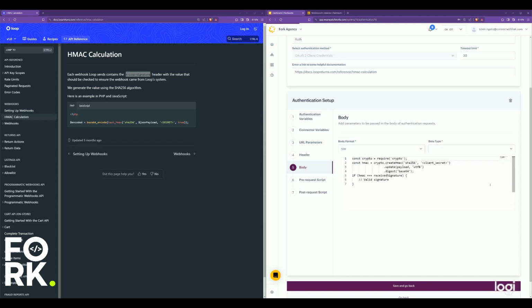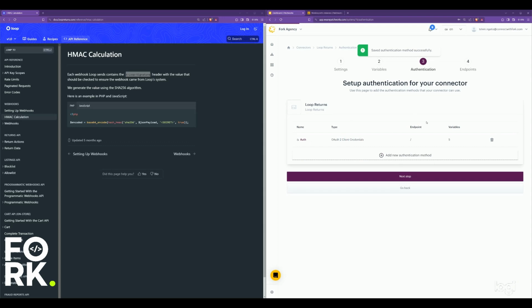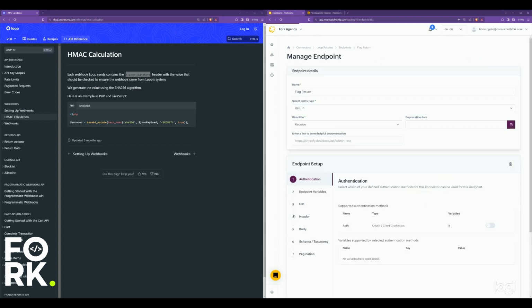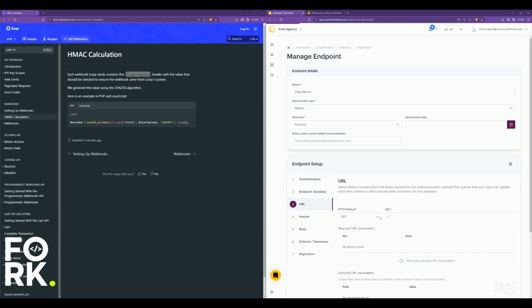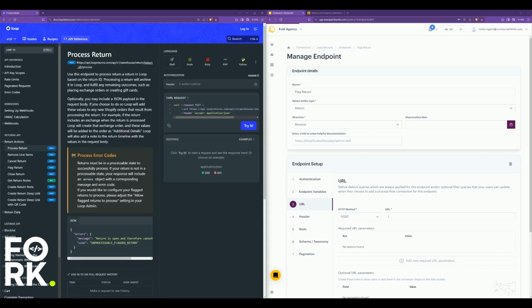Okay, so that's straightforward, and you've now put in the 2 authentication methods that are required by Loop Returns, and you save, and that's ready to go. And here you go. With this, you have to make sure that it is post, and providing the necessary endpoint is very crucial.